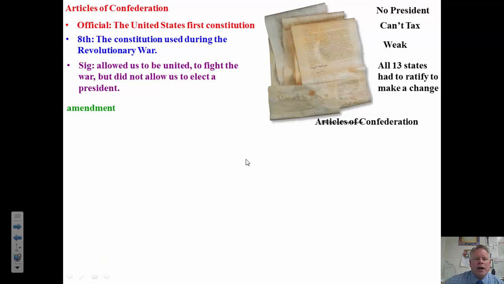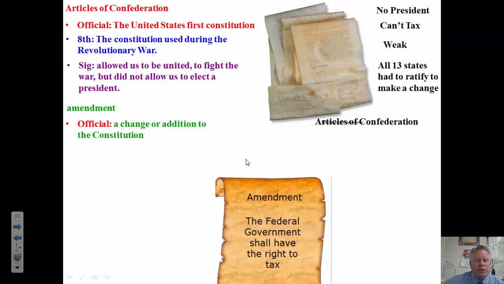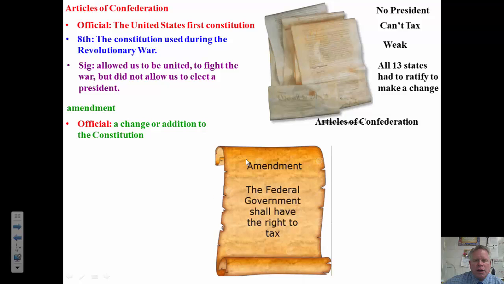Okay, our last word for the day is amendment. And an amendment is a change or addition to the Constitution. Now, on my example amendment here, I wrote, the federal government shall have the right to tax. So what they want to do here, since the Articles of Confederation does not have the power to tax, that's one of the things that makes it weak.